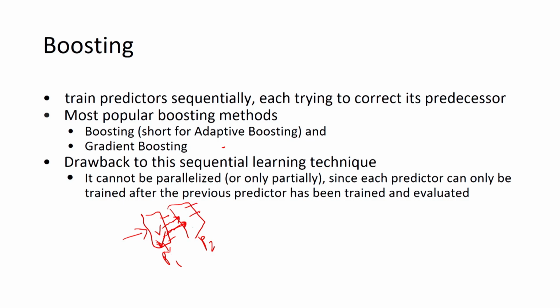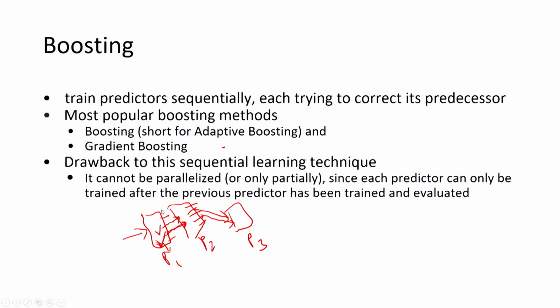Then we get the output of predictor 2, but to the third predictor we provide only those instances that were wrongly predicted by the second predictor. This is the main idea behind boosting. Here predictors are trained sequentially.